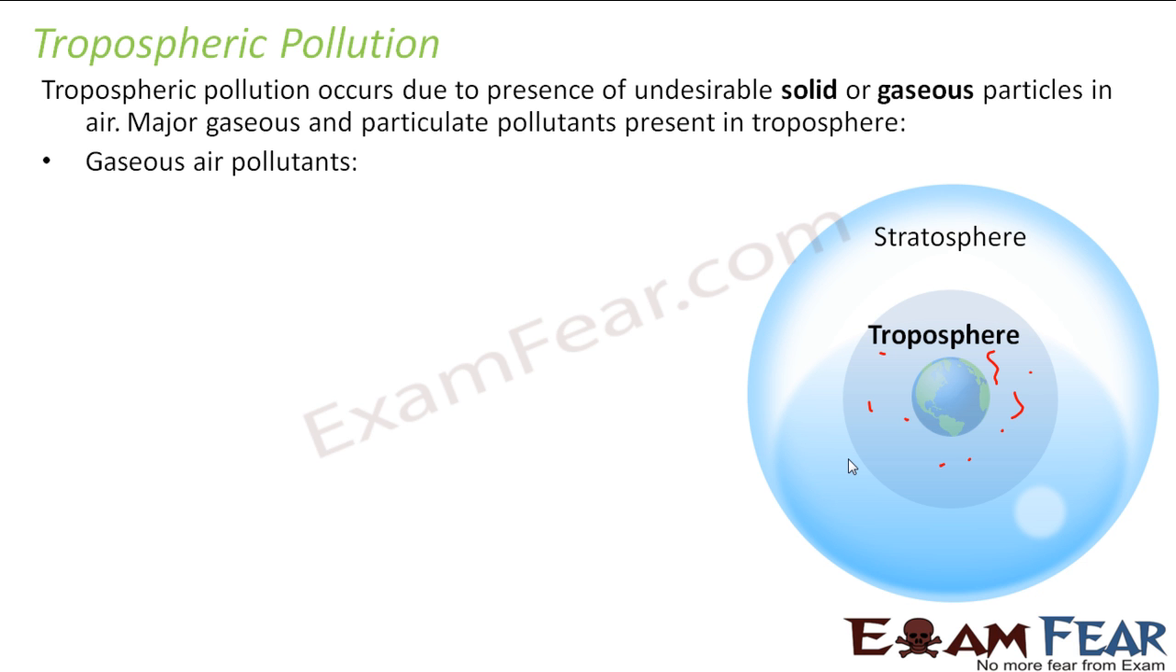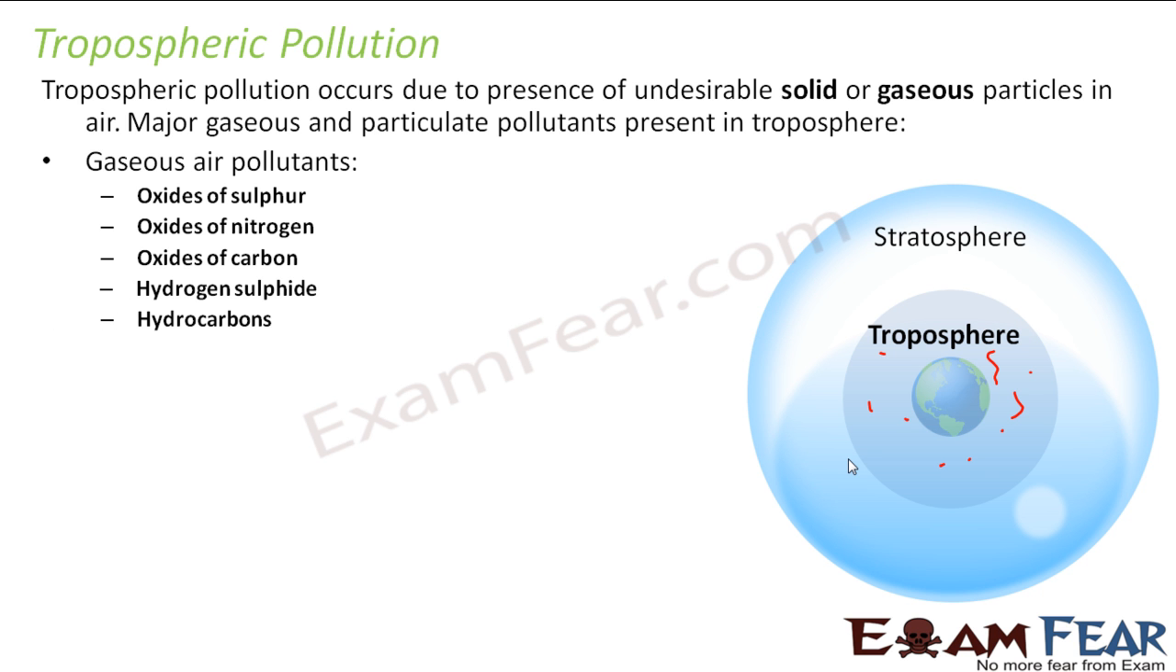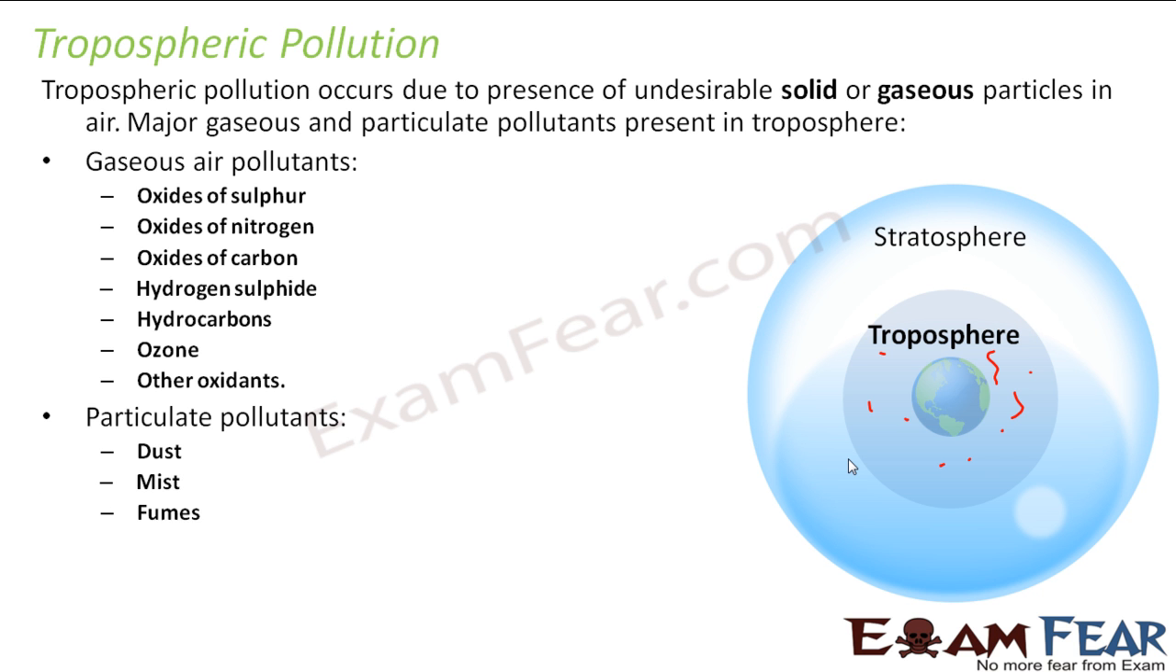If you classify gaseous pollutants, we'll talk about oxides of sulfur, oxides of nitrogen, oxides of carbon, hydrogen sulfide, hydrocarbons, ozone and other oxides. These are my gaseous air pollutants. If we talk about the particulate pollutants, we'll talk about dust, mist, fumes, smoke, smog and radioactive material. So we'll talk about these gaseous air pollutants and these particulate pollutants which cause tropospheric pollution.